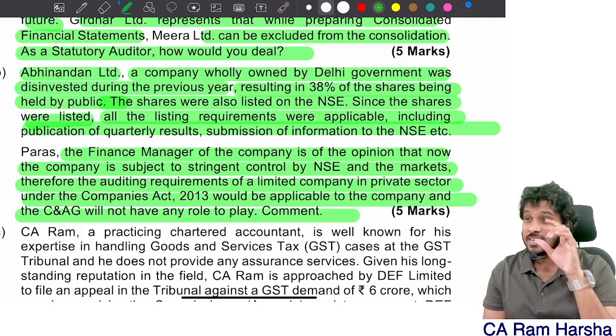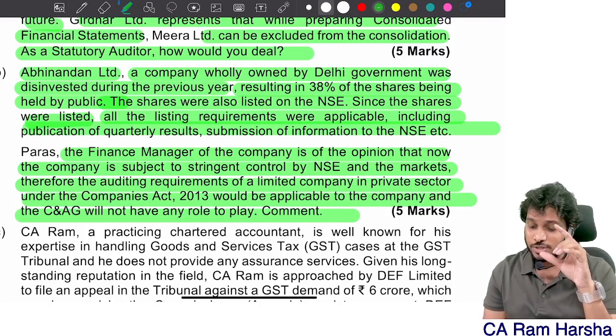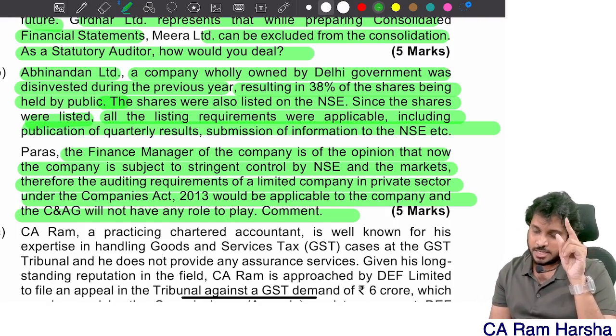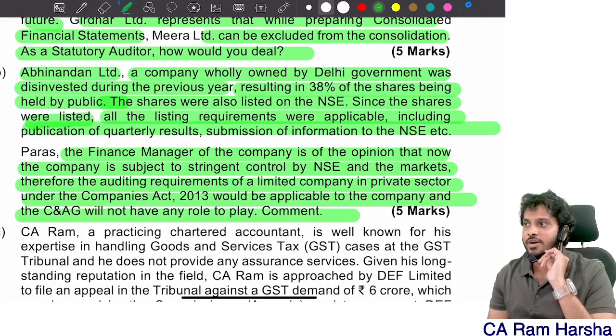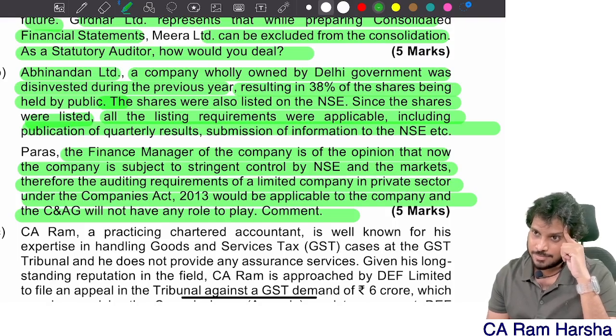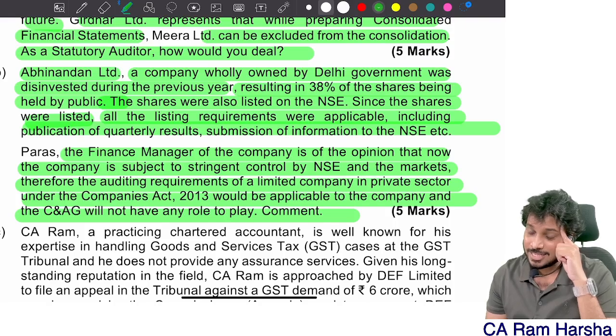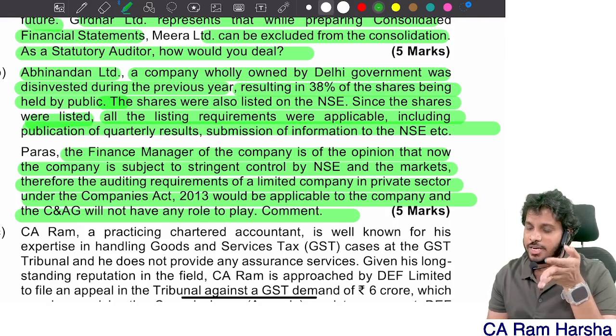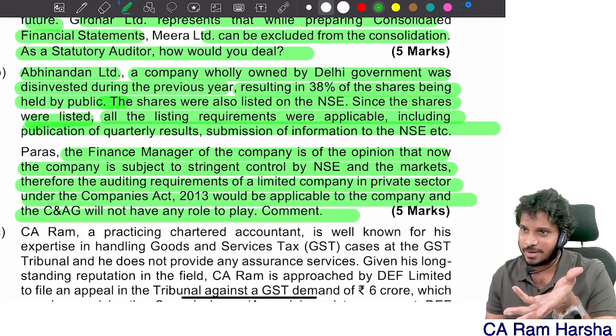62% is owned. Government company definition you should write. And you should say that C&AG is the one which will be monitoring the appointment of auditors and subsequent auditors. All that. I think in CA Inter this is there, I guess. In CA Inter, the exact question. Here you need to write the government company definition, and you should say that Abhinandan Limited is still a government company. Yes or no?